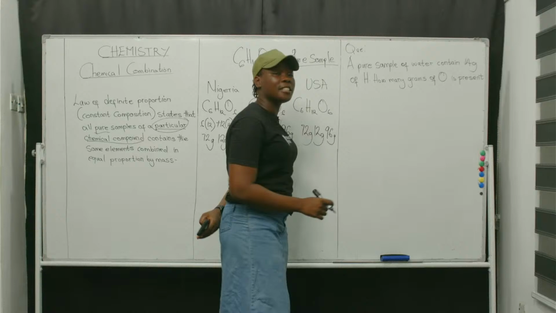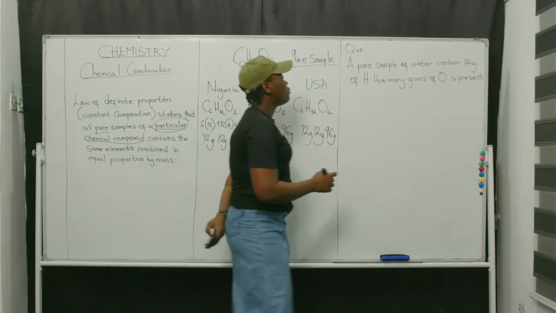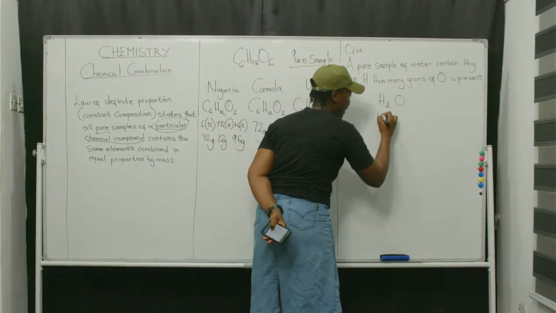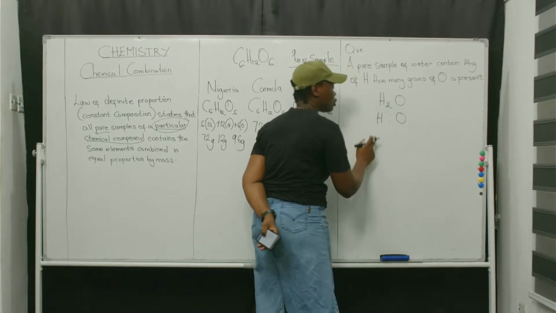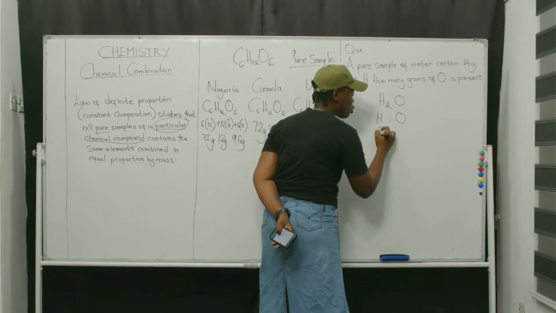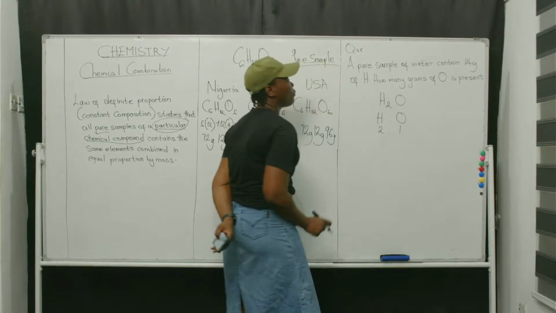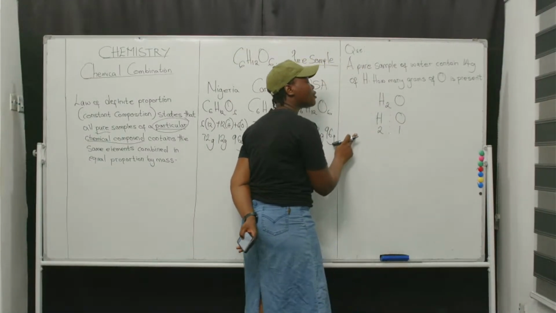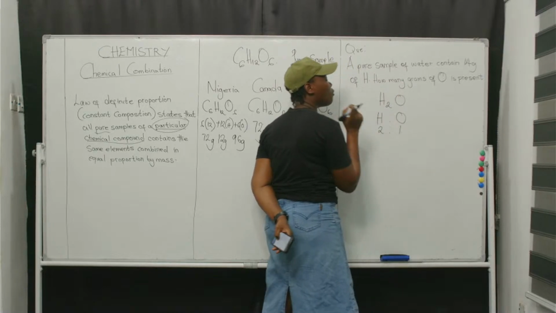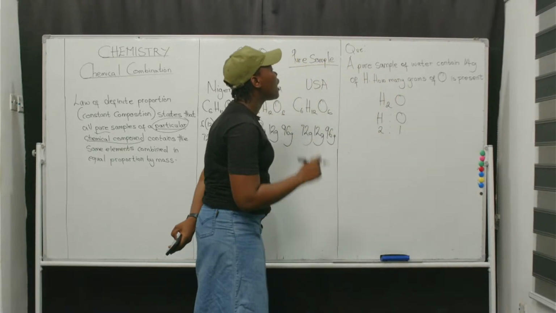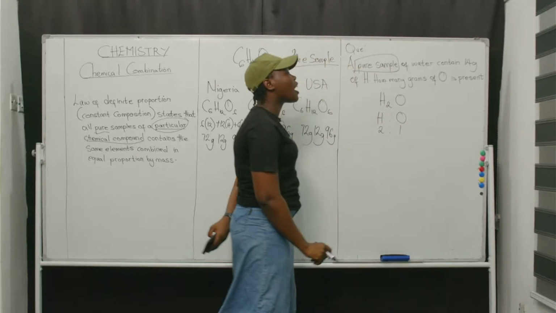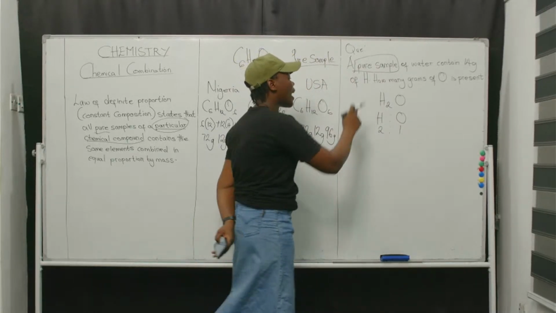First off, let's write the chemical formula for water. So this is H2O, right? That's the ratio of this hydrogen to this oxygen. That means it's 2:1. We all know it's 2:1 because 2 atoms of hydrogen and 1 atom of oxygen. We're told a pure sample of water contains 14 grams of hydrogen.